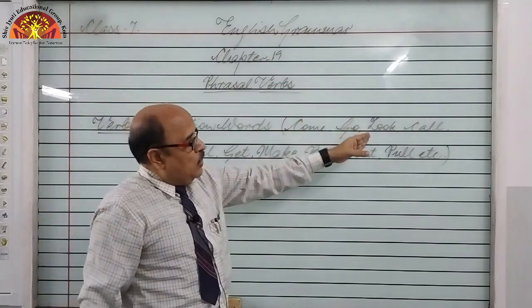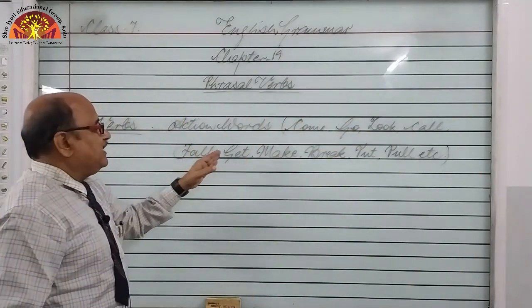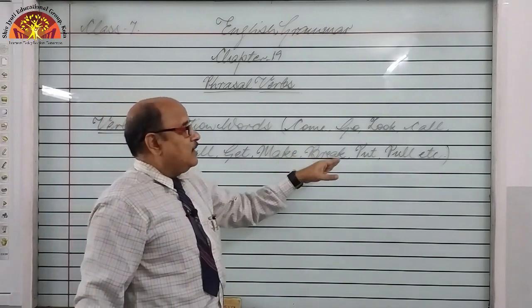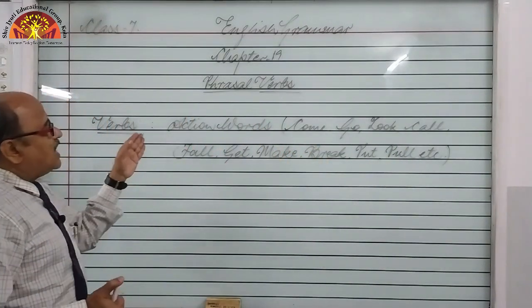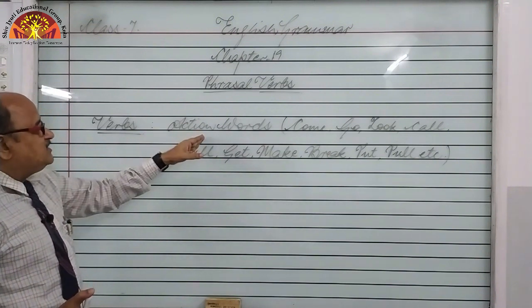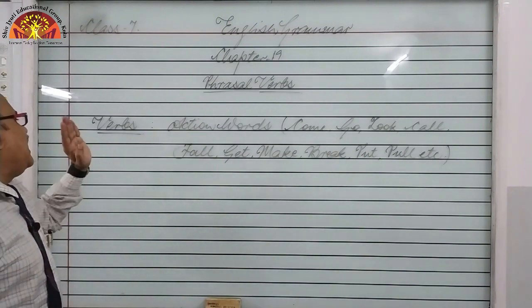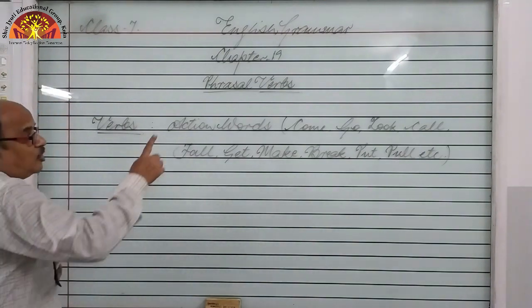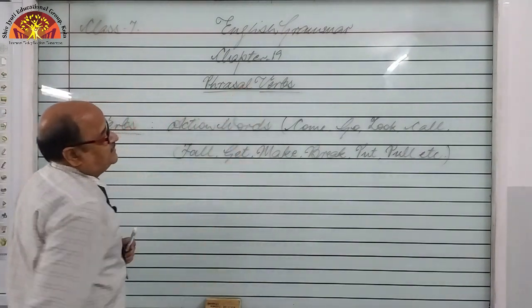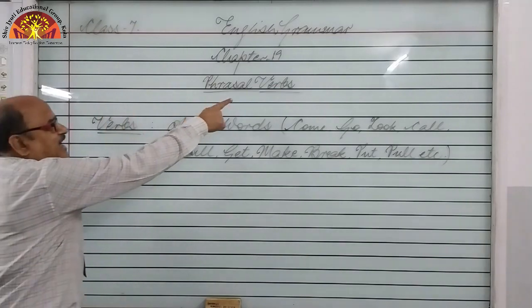These are known as action words, and in grammar they are known as main verbs. They are verbs. But our topic is phrasal verbs. At least they are also verbs.